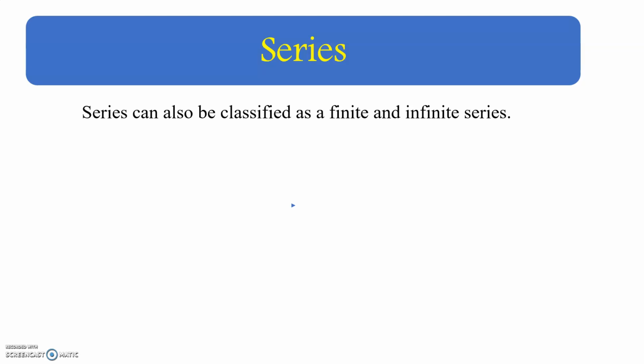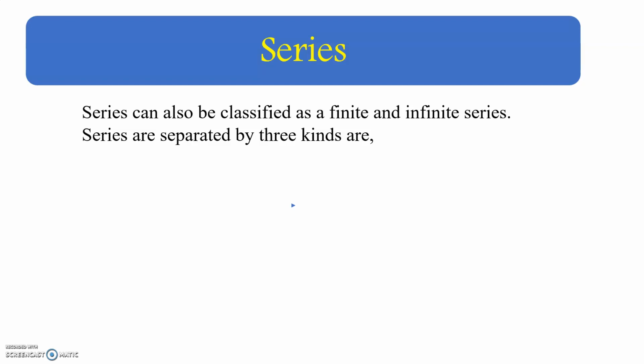In the previous introduction part, we saw series and sequence, then types of series and types of sequences. Now we are going to see the types of series. The types of series are finite and infinite series.